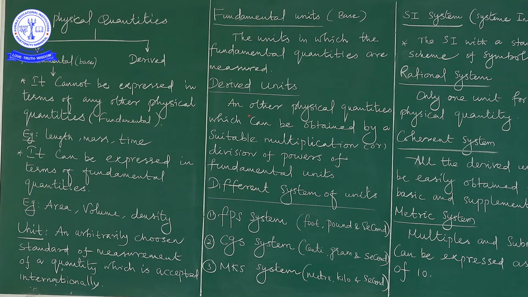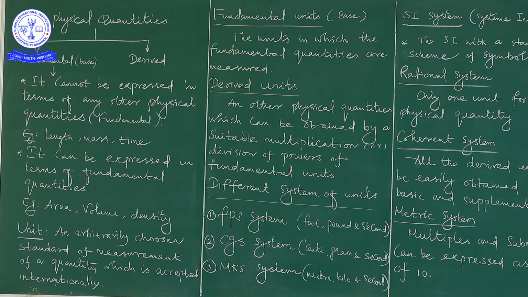So all the derived quantities are expressed in terms of fundamental units, but the fundamental quantities cannot be expressed in terms of other units.